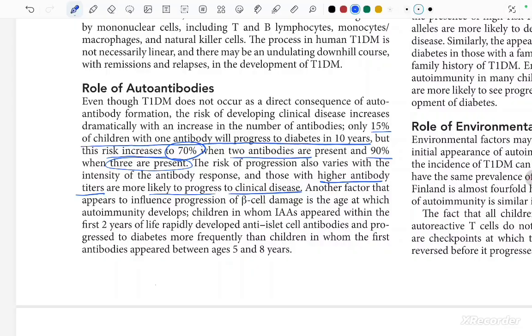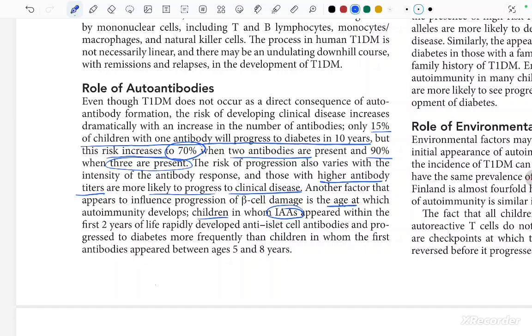Another factor that appears to influence the progression of beta cell damage is the age at which autoimmunity develops. Fine, age is another factor. Children in whom the IAAs appeared within the first 2 years of life rapidly developed anti-islet cell antibodies and progressed to diabetes more frequently than the children in whom the first antibodies appeared between the age of 5 and 8 years. What is happening here is that age is also a factor.